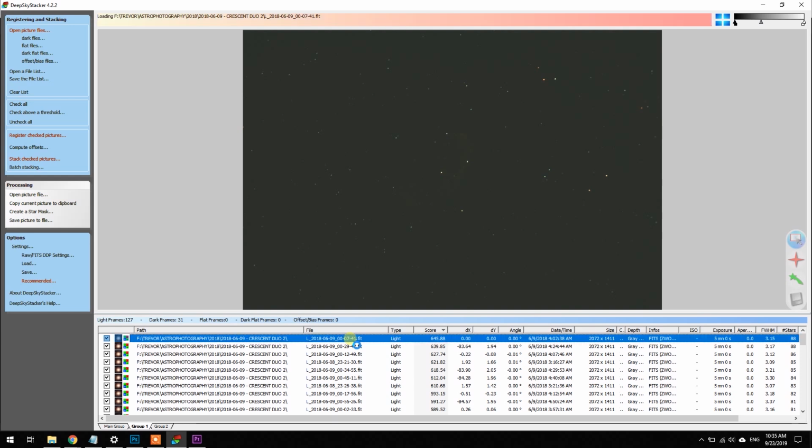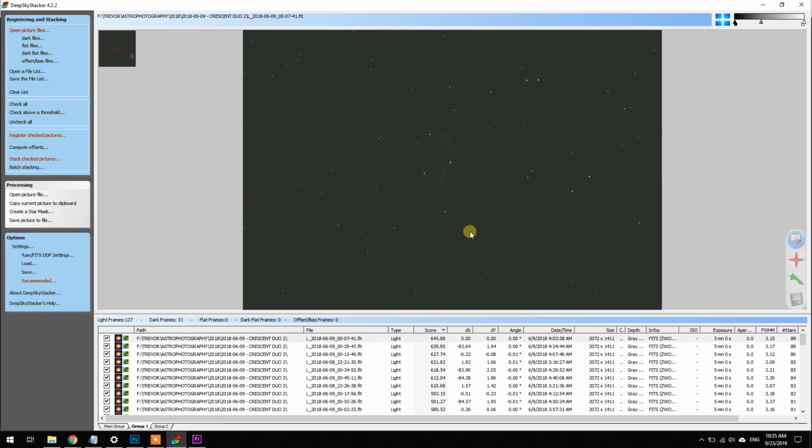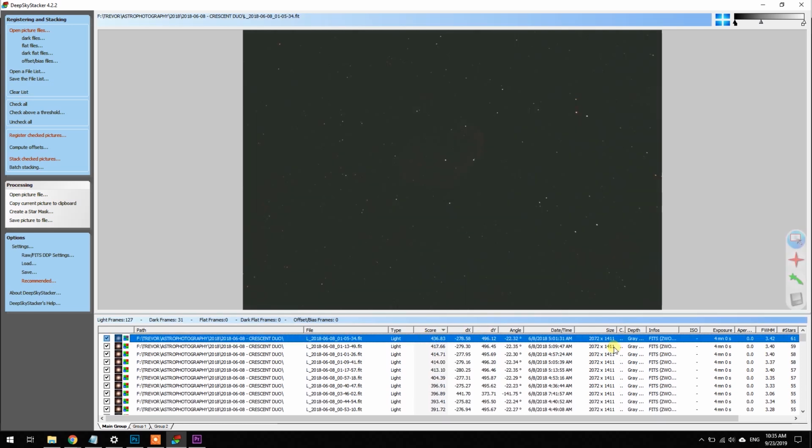So this is technically our best shot here with a 645 score. Don't worry about the actual value of this score because that will vary widely depending on your imaging system. But for me, for these images, 645 is as good as it gets, meaning that the stars are the sharpest and smallest, the least amount of trailing, the guiding was good, all of those great things. In the other group, the same thing is here. And if you notice, my top score this time was only 436.